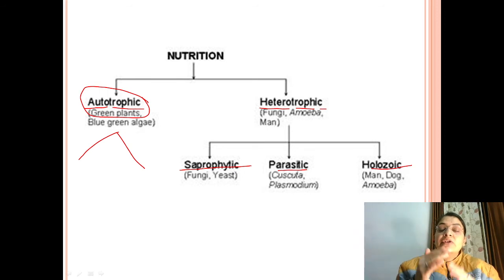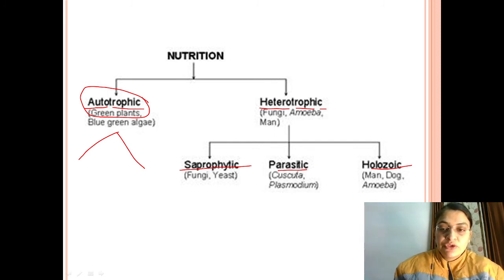Like there are plenty of dead waste food and dead decaying organisms present on the earth. Every that organism is eaten up by fungi. So organism that depends upon dead decaying material, that is known as saprophytes.